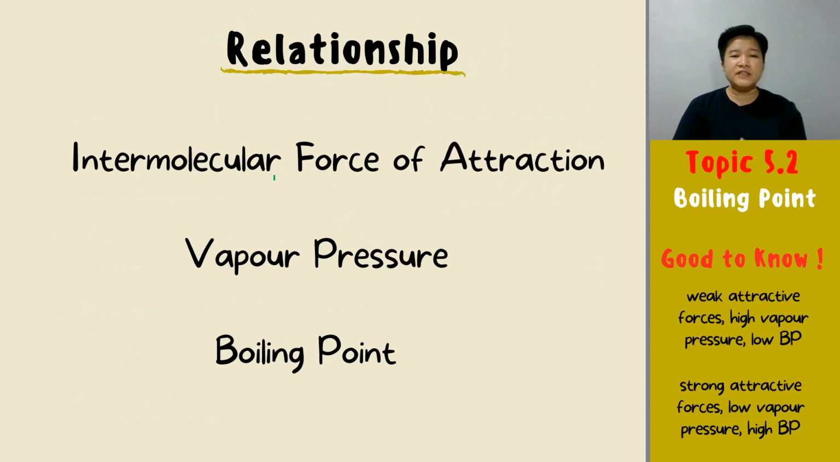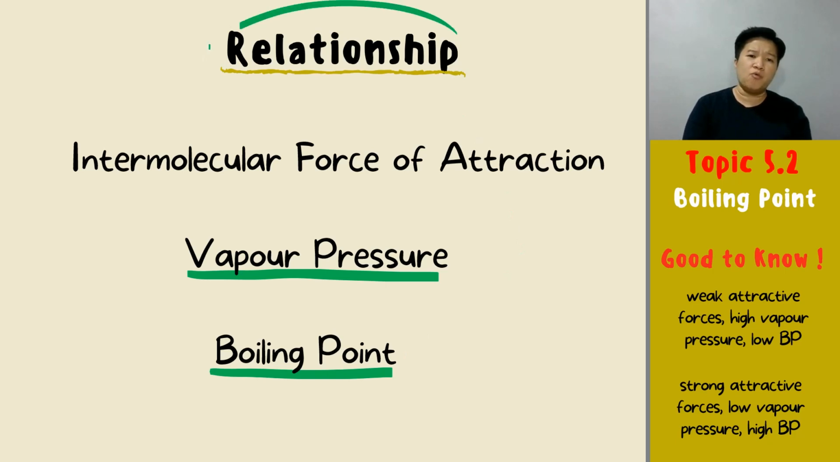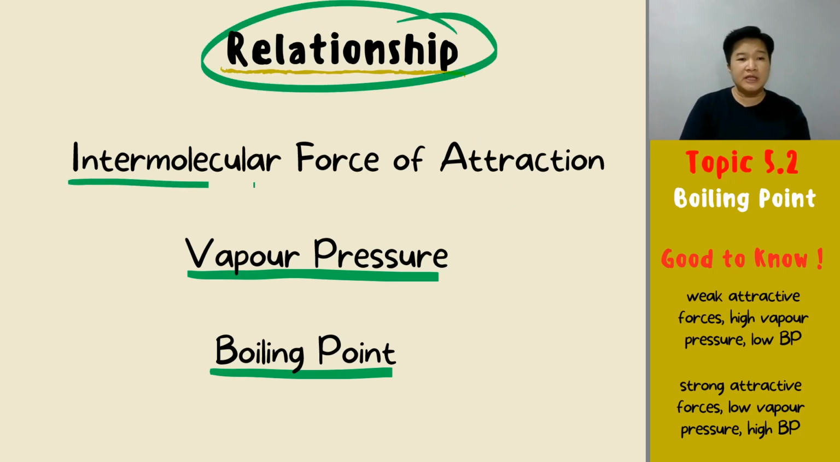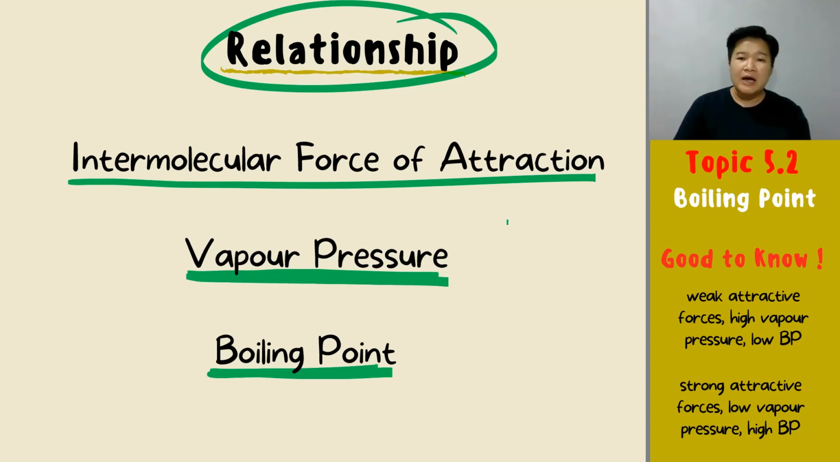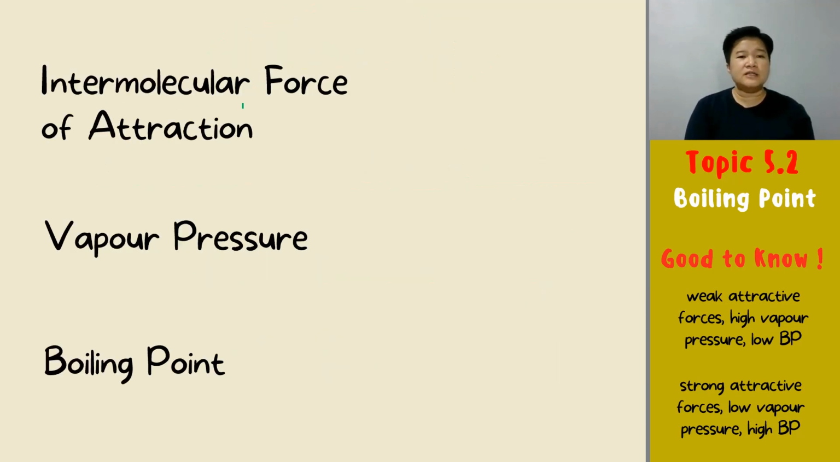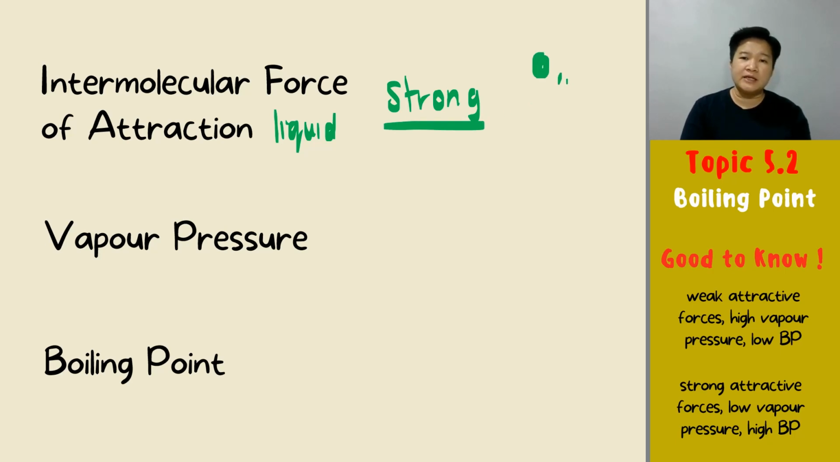Simple. So after we have learned everything about vapor pressure and boiling point, the question would be, what is the relationship between your intermolecular force of attraction, your vapor pressure, and also your boiling point? How do we relate them together? Simple. Let's say that your intermolecular force of attraction in the liquid right now is extremely strong. So when the force of attraction in the liquid is extremely strong, what will happen? Your vapor pressure will decrease.